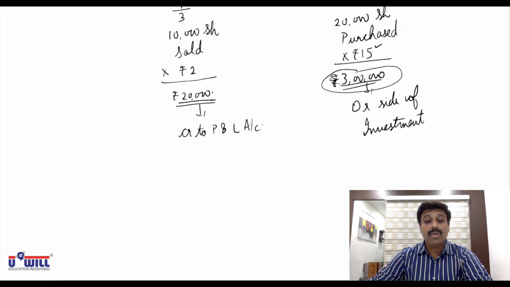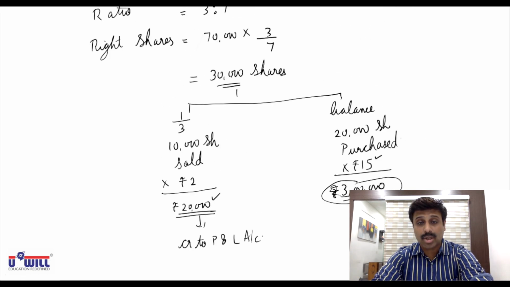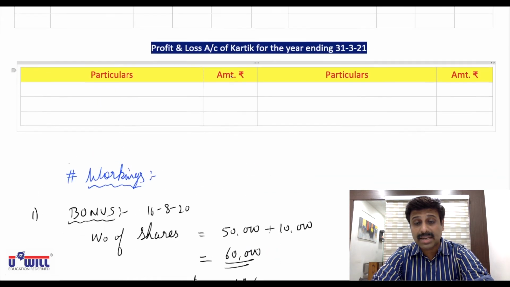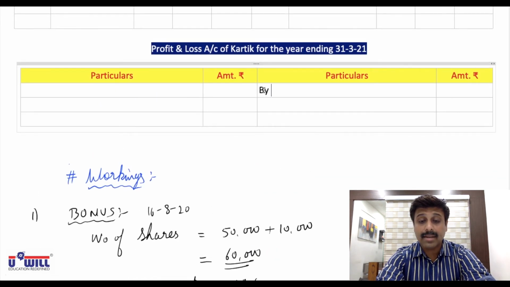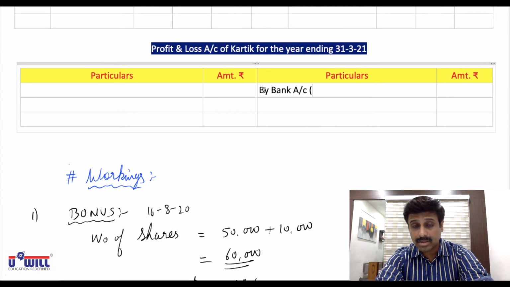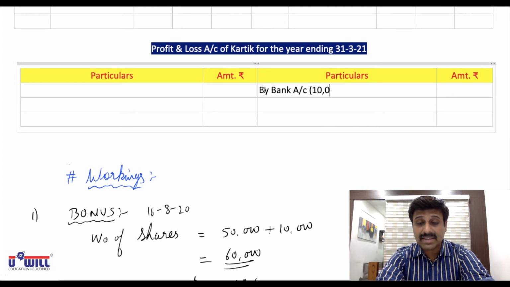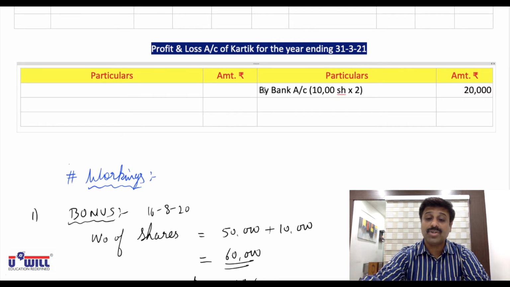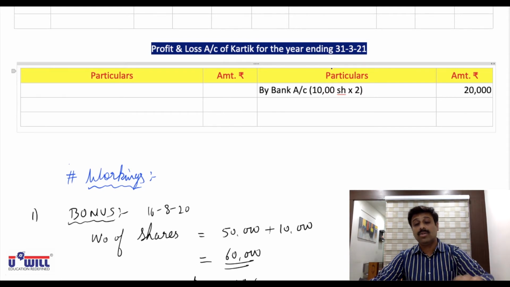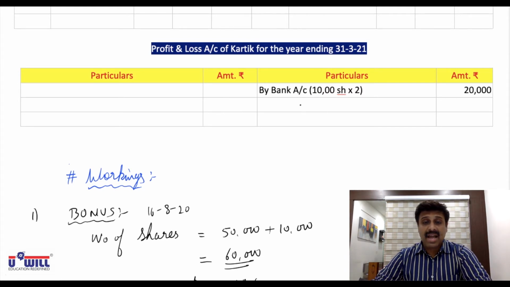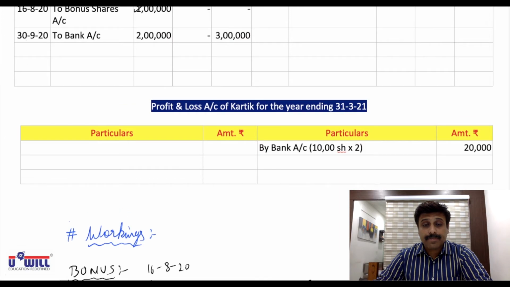Okay. 20,000 we have to credit to profit and loss account. So you will write in P&L account on credit side by bank account, in bracket 2 rupees he has received on 10,000 shares. So 10,000 shares multiplied by 2 rupees, 20,000 rupees, you directly credit to profit and loss account. I hope everyone is clear with this. By bank because he is receiving the money.